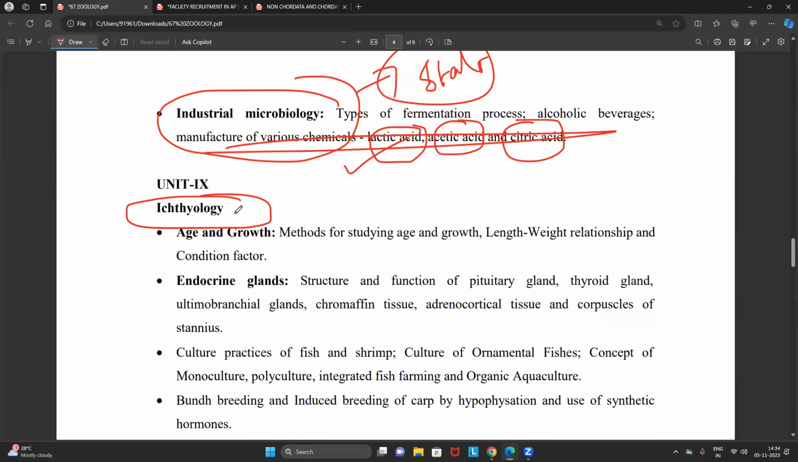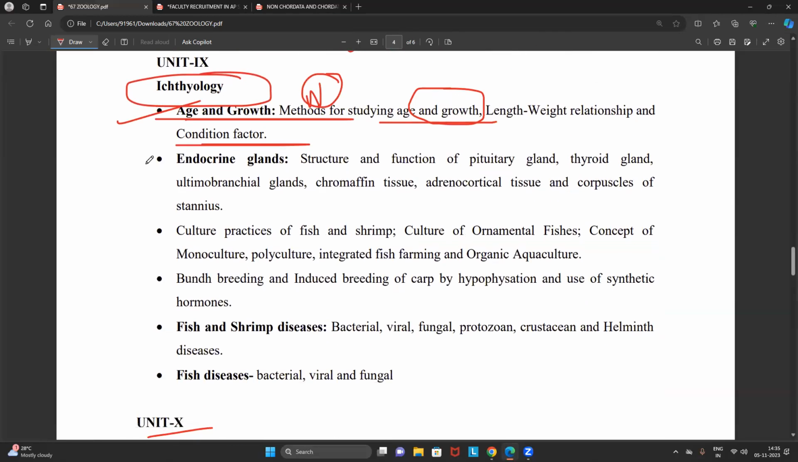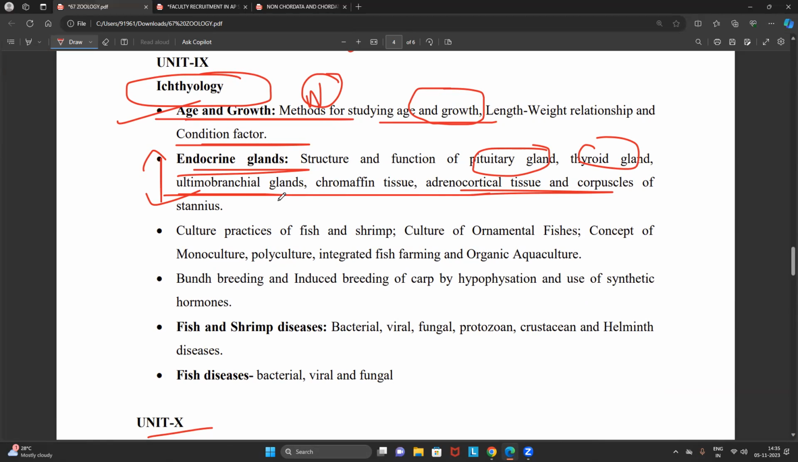Okay. Now, in ichthyology, friends, again you see this age and growth. Methods for studying age and growth, length weight relationship, and condition factor. It is a kind of numerical, because there are many mathematical methods proposed to study age and growth. There is a possibility you can expect a numerical. Again, now you see this, I don't know, they have included endocrine glands, but they have specifically mentioned pituitary and thyroid. This you read it up. We will majorly focus on ultimobranchial glands, chromaffin tissue, adrenocortical tissue, and corpuscles. We will focus specifically on this, because the remaining endocrine glands I will cover in human physiology itself.